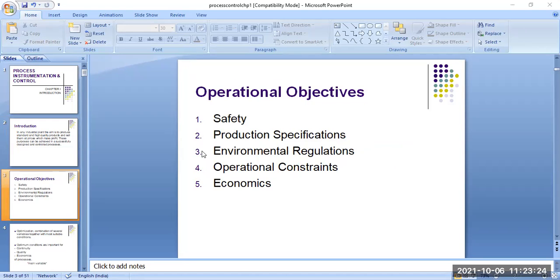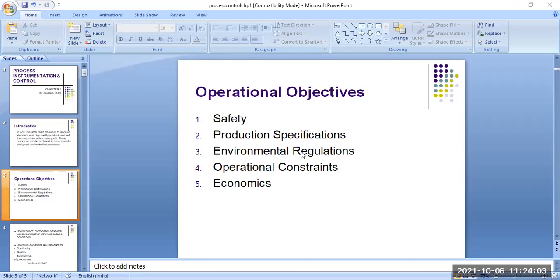Number three, environmental regulations, because we have to follow environmental rules. Nowadays we all know that the environmental temperature is growing, and the main cause is pollution. Industries generate different types of polluting materials: gas, slag, solid materials, liquid materials.